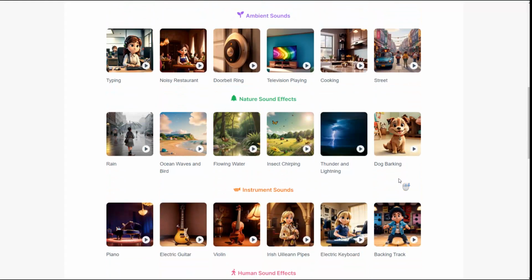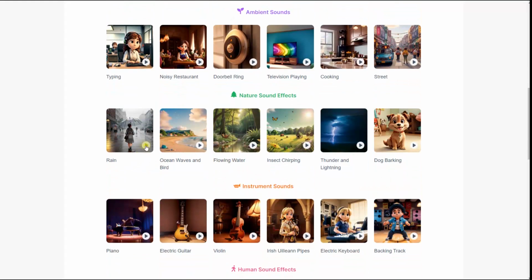Well, I think I heard a cricket in there too. Rain. Oh man, I can just listen to that rain all the time there. That's beautiful. Ocean waves and a bird. It says and bird, okay.